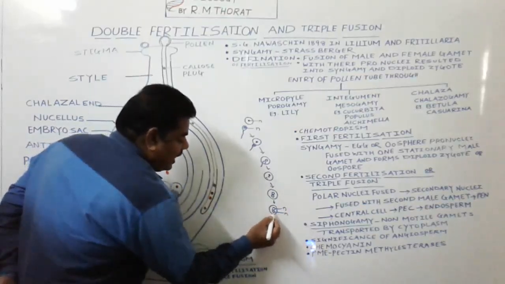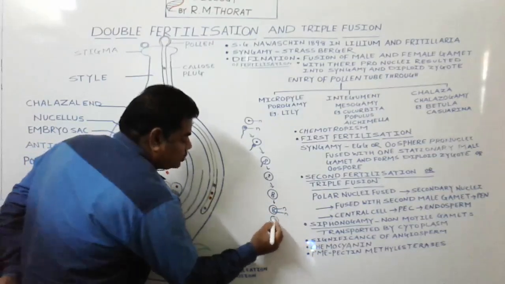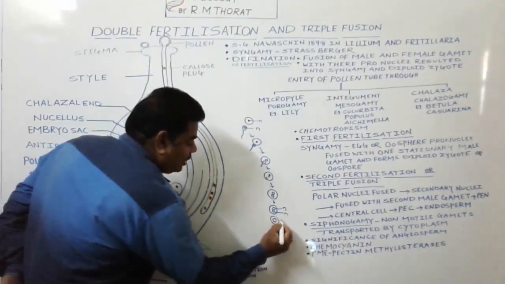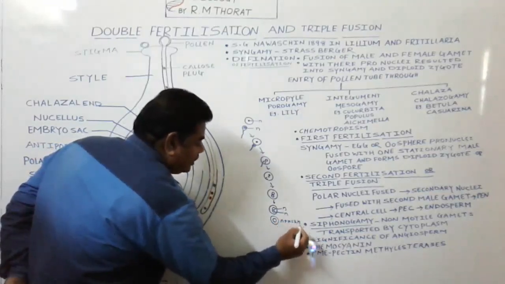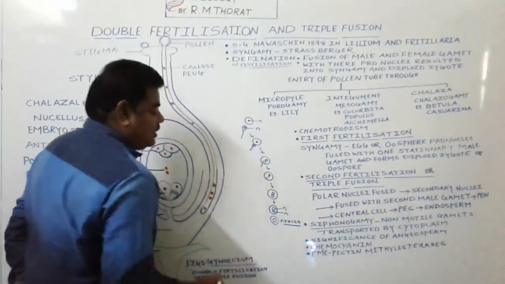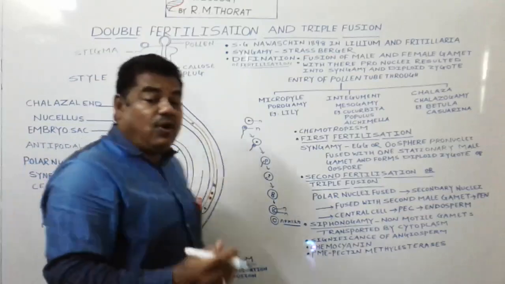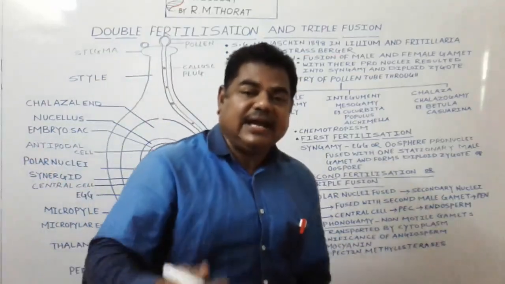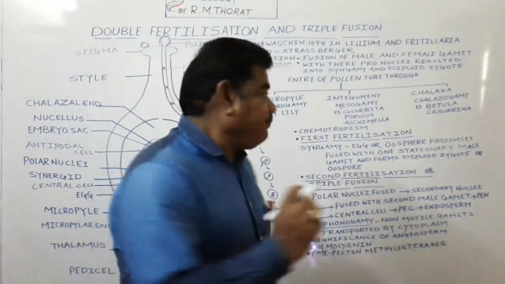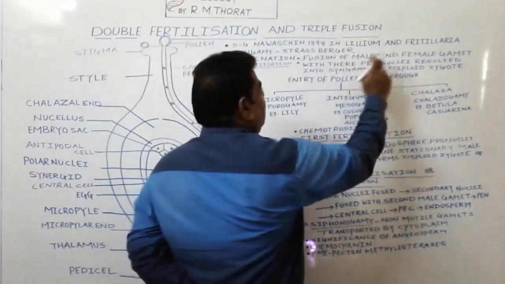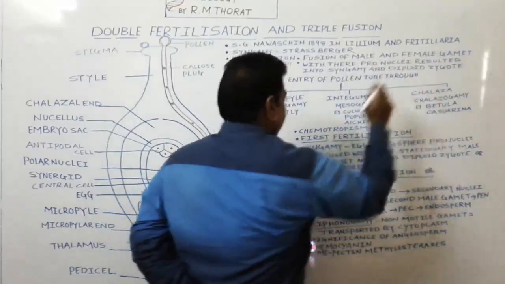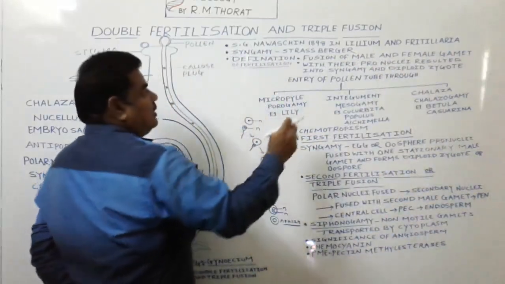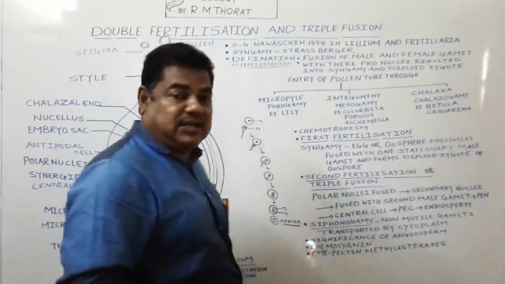When this haploid and haploid pronuclei fuse to form one diploid nucleus like this, then we call it a fertilization. Means here fusion of male and female gamete with their pronuclei, then we call it a fertilization.